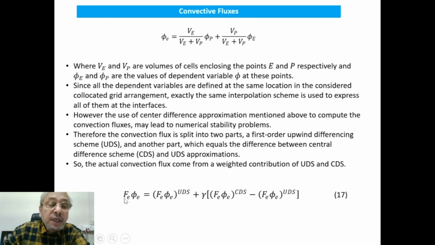That means Fe phi e equals Fe into phi e upwind difference plus gamma into Fe into phi e central difference minus Fe into phi e upwind difference. And upwind difference means the differentiation will involve the upstream point, depending on the direction of the velocity.